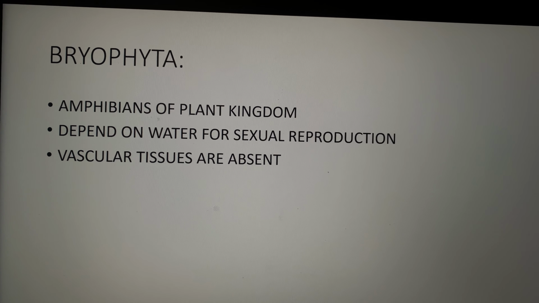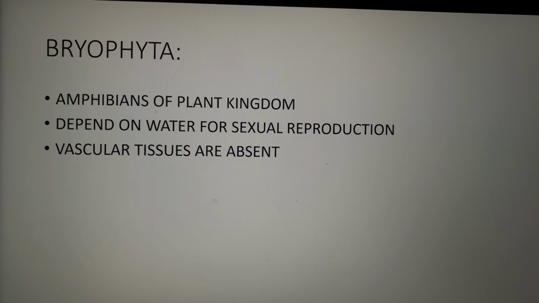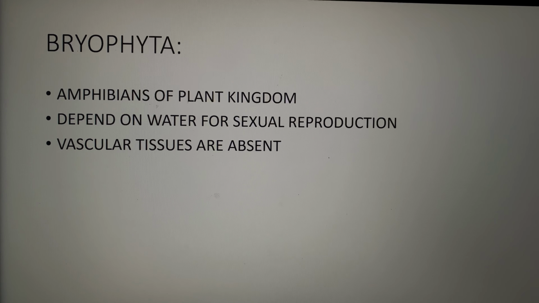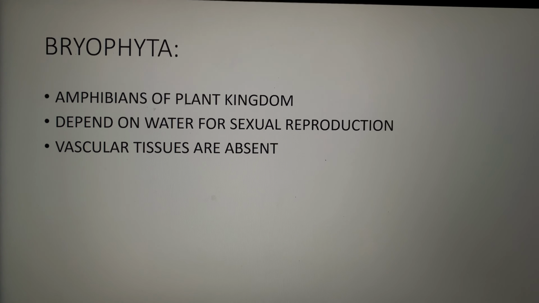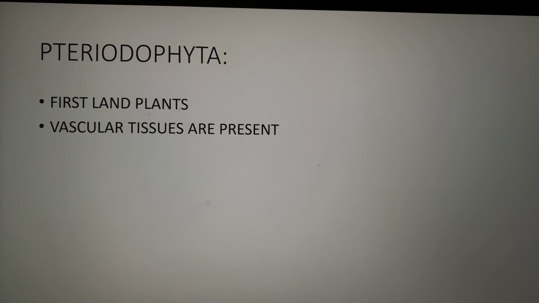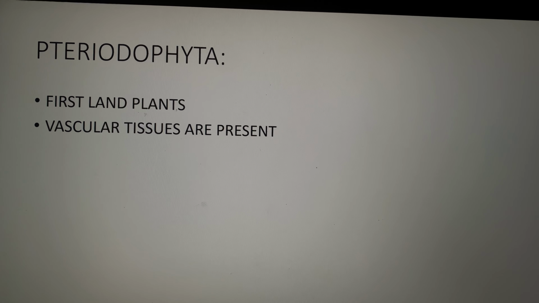Bryophyta are known as amphibians of the plant kingdom. What are amphibians? They show dual life. They can live on both land as well as water. They depend on water for the sexual mode of reproduction, and vascular tissues are also absent here. Pteridophyta are known as first land plants, and vascular tissues are present here.